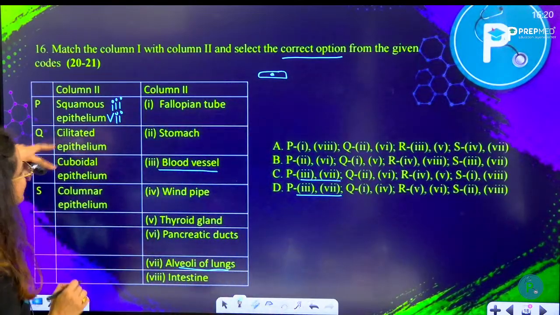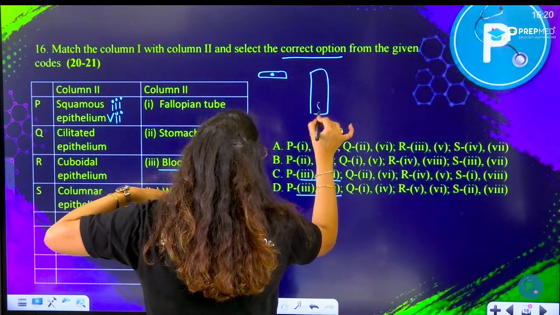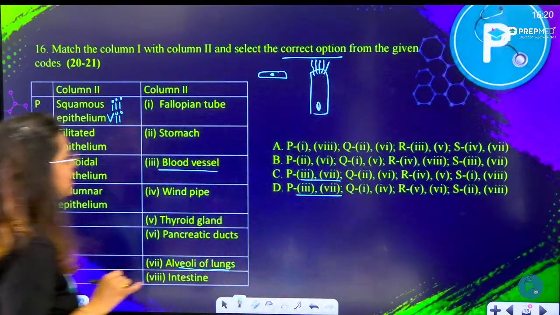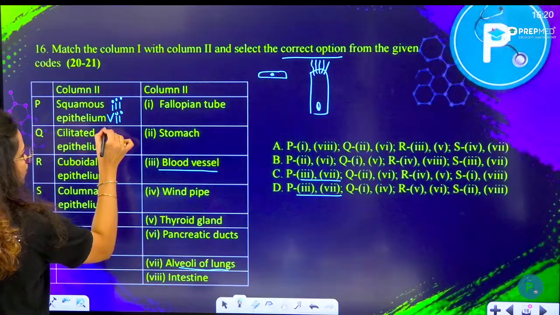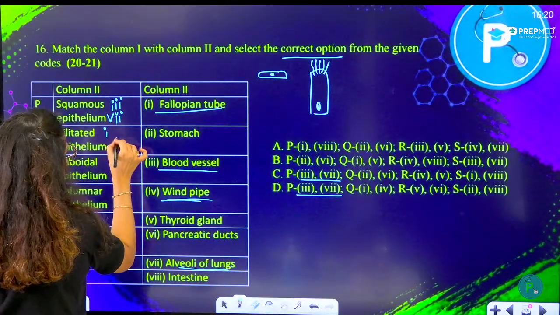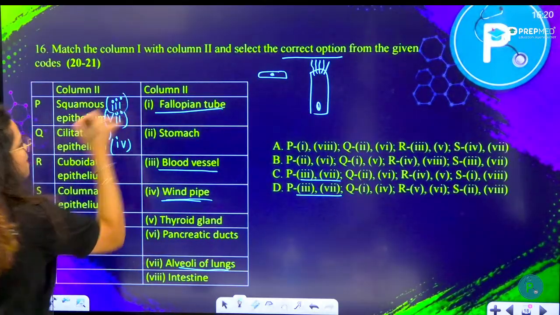Let's see ciliated. Ciliated columnar is how they look, with lots of cilia. The tall slender cell can be found in the fallopian tube, 1, and can also be found in the windpipe, where they are supposed to move objects, move air, and move mucus.